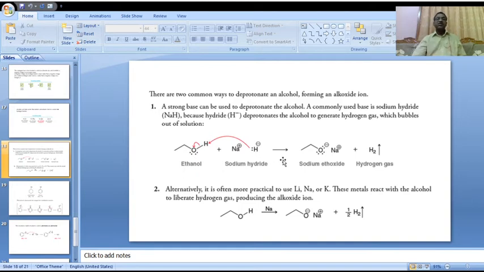This is the first method of deprotonation.